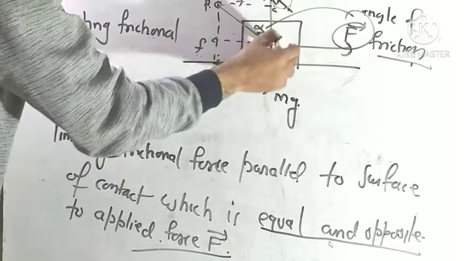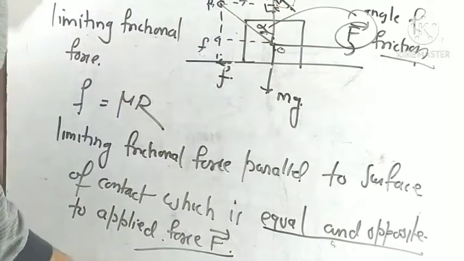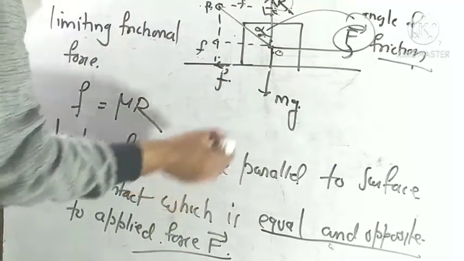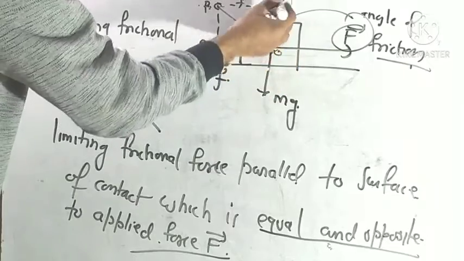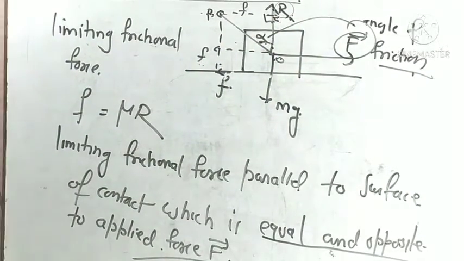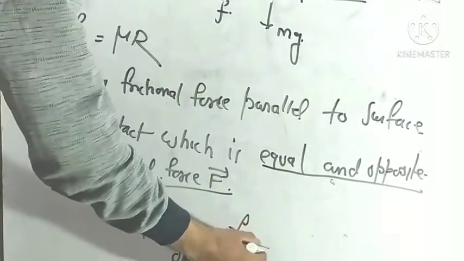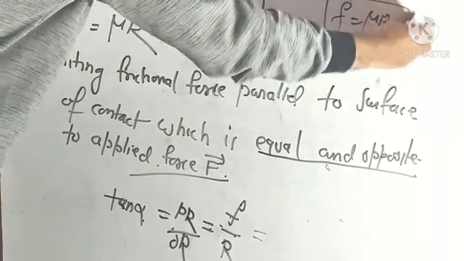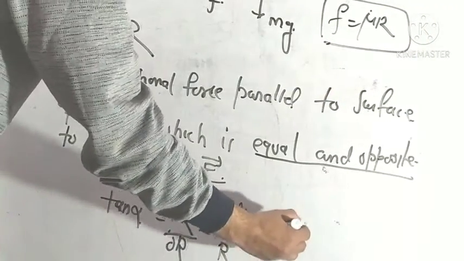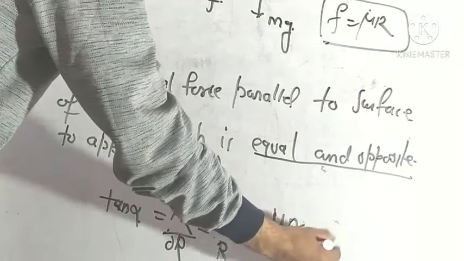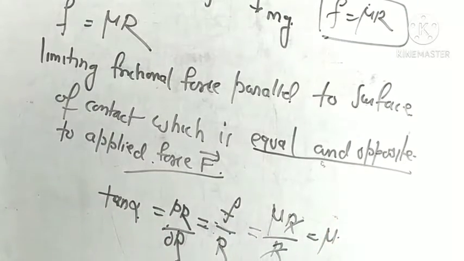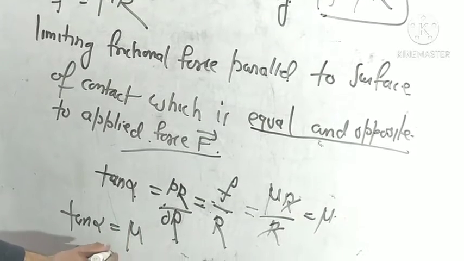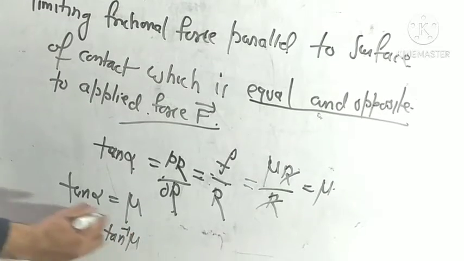So triangle OCP is a right-angled triangle, and tan alpha is equal to PC, which is the frictional force F, upon CO, which is the normal reaction R. We already know that the frictional force F is equal to mu R. We put the value here, R and R cancel each other, and only mu is left. So tan alpha is equal to the coefficient of friction, and alpha is equal to tan inverse mu.